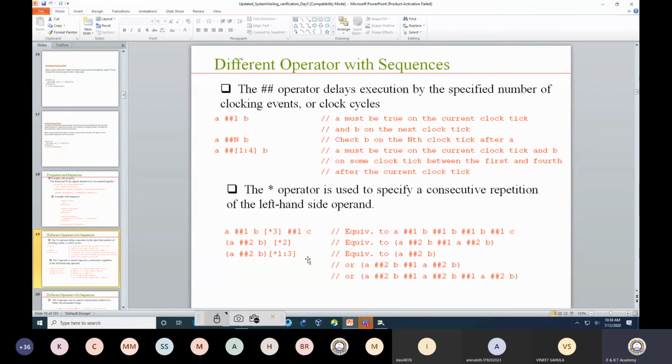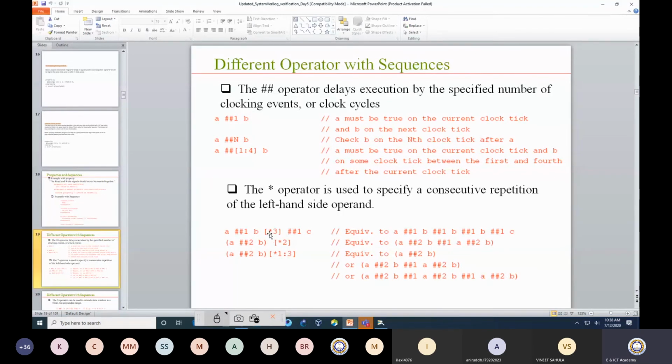Okay, [*1] is basically used to define some sort of repetition. So the star operator is used to define repetition. There may be a case where something is written like this: A ##1 B, then after B we have a square bracket [*3].